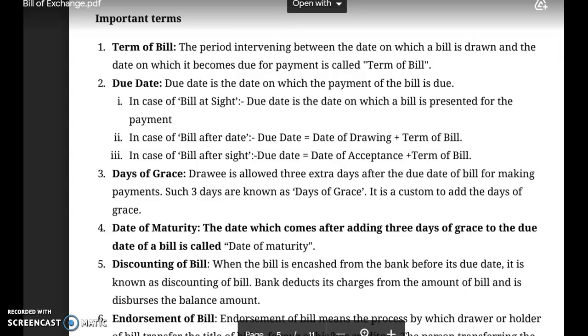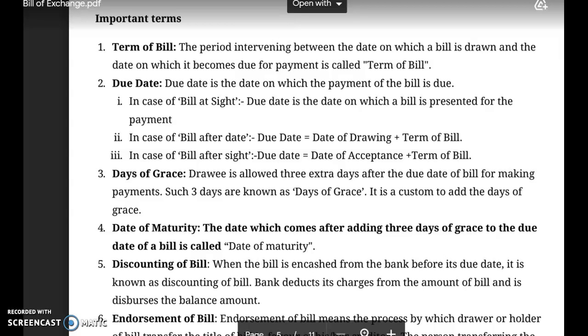In case of bill after date, अगर डेट के हिसाब से होगा, then the date of drawing plus term of the bill. जितनी ड्यूरेशन के लिए बिल ड्रा हुआ है उसको डेट ऑफ ड्रॉइंग में प्लस करेंगे, that becomes the due date of the bill of exchange. So bill after sight, that is date of acceptance plus term of the bill, calculated from the date on which the drawee accepted it. Note the difference. In case of bill after date, date of drawing, when the drawer drew it. In case of bill after sight, when the acceptor accepted that bill, that is the date on which the drawee accepts the bill of exchange, plus the duration of the bill, amounts to the due date of the bill of exchange.